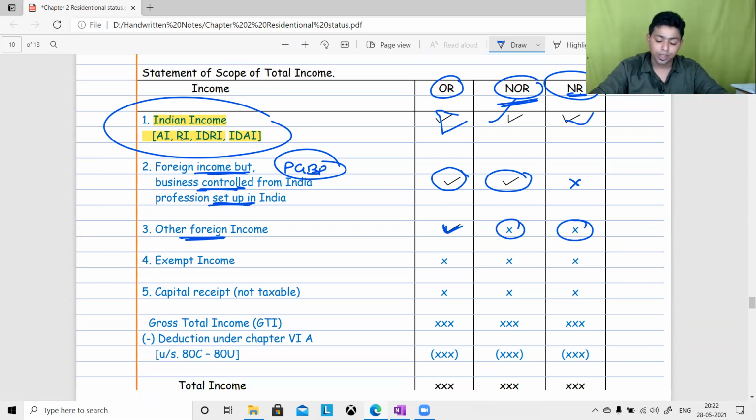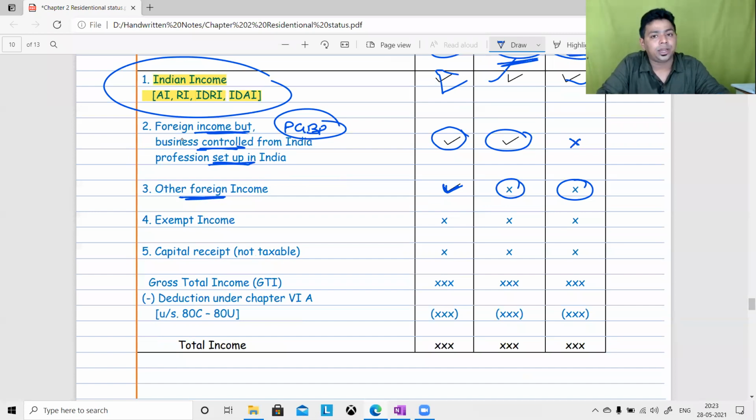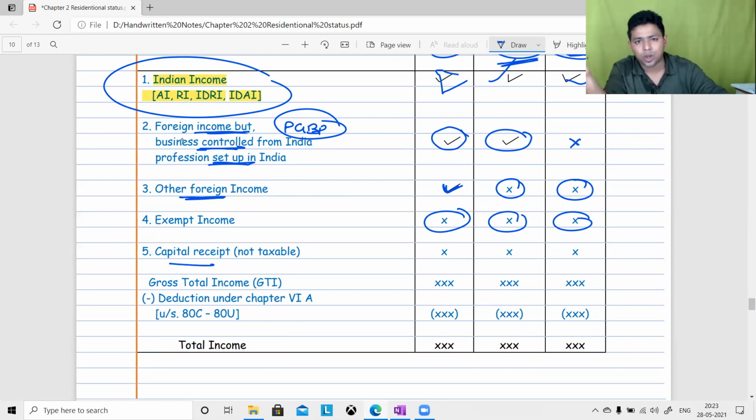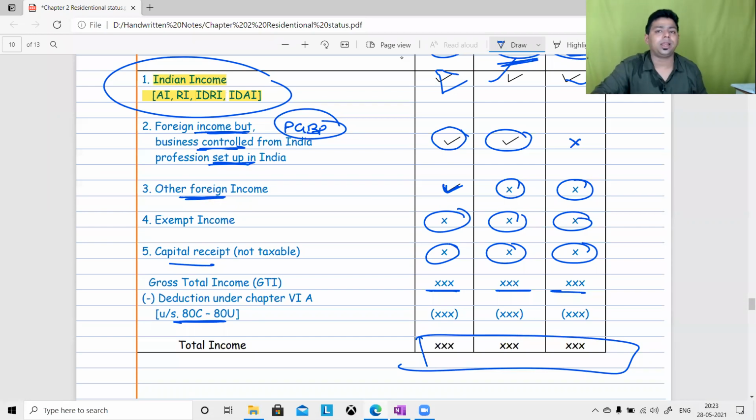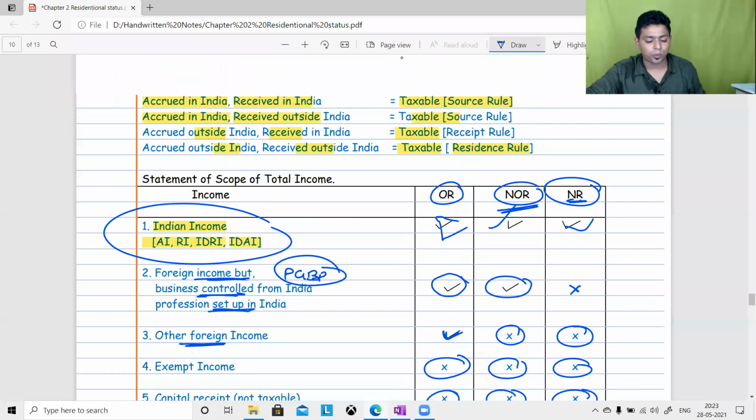Sir, exempt income, agriculture income, is it taxable? No, it is not taxable for OR, NOR and NR. Sir, what about capital receipts? Somebody has taken a loan or issued share capital. It is not taxable in the hands of OR, NOR and NR. So then you will get the gross total income, and from gross total income you have to provide Chapter VI-A deductions, 80C to 80U. That will be the total income, and this total income is taxable in India. That's the scope of total income. This is how you should understand the scope of total income.